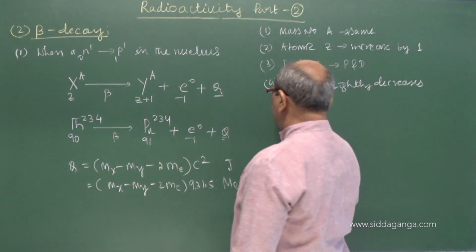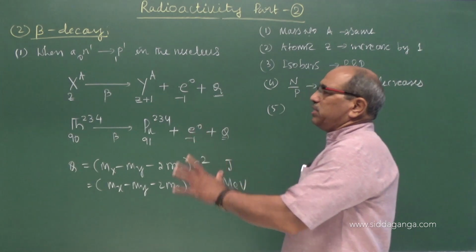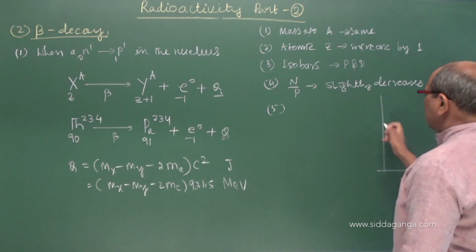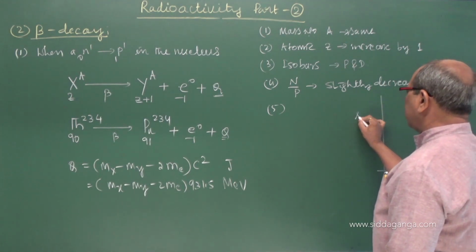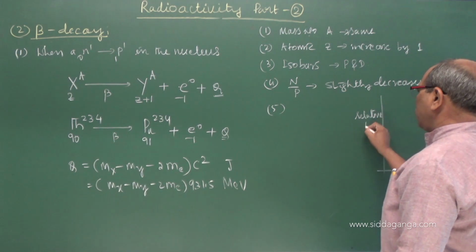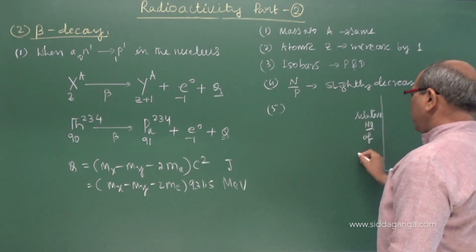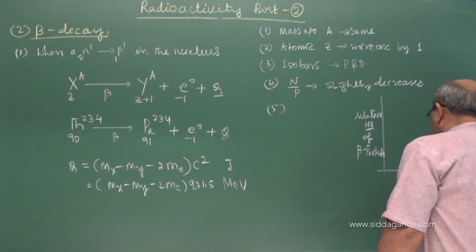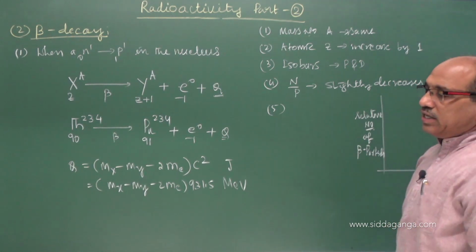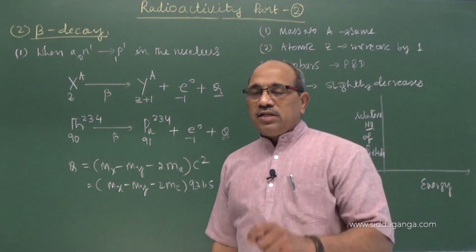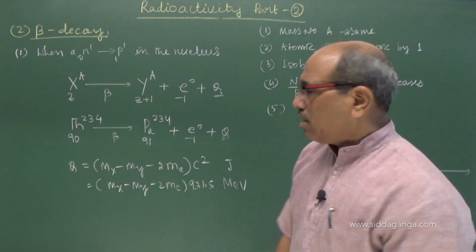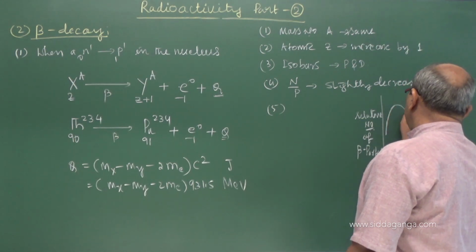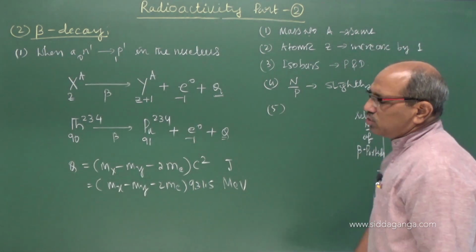And if you look into the energy distribution, it is not found to be the same for the beta particles. In the curve, taking the relative number of beta particles against the energy of beta particles, the energy is not found to be unique and the same in beta decay, as we observed in the case of alpha. It appears over a wide range, almost 0 to a maximum, and decreases, becoming 0 at the end.